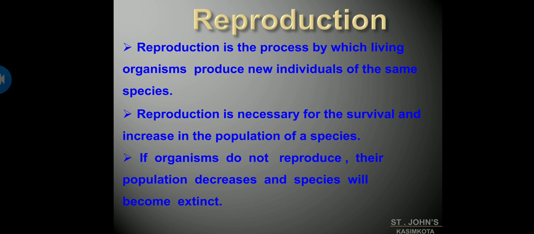In this chapter, we'll be discussing the various methods of reproduction both in plants and animals. One more thing, please note this down: the existing organisms are called parents, and the new organisms produced by them are called offspring. You are all familiar with these terms. For example, our father and mother are parents, and their children are the offspring.